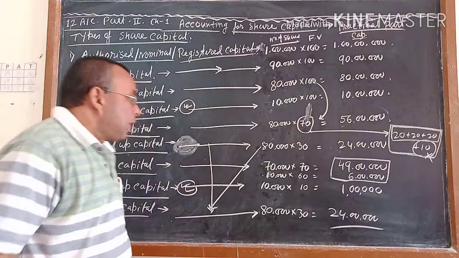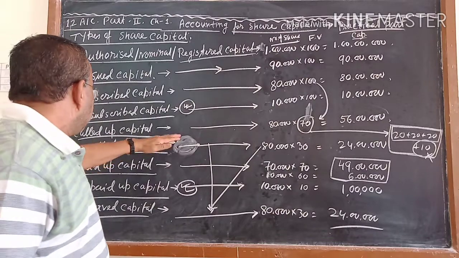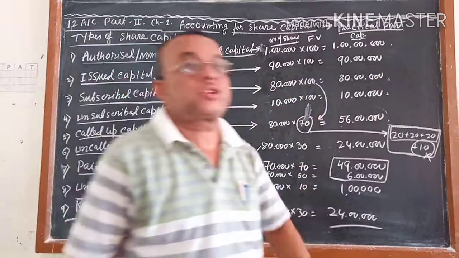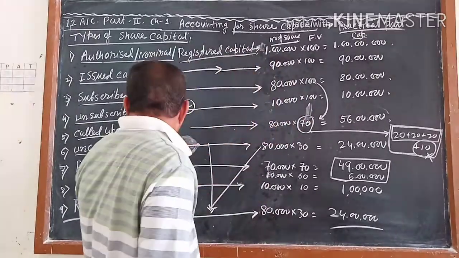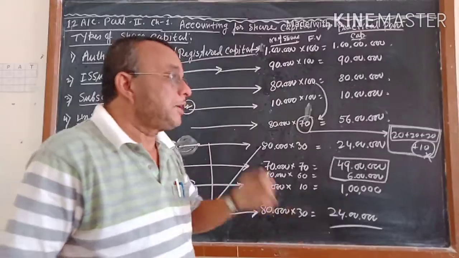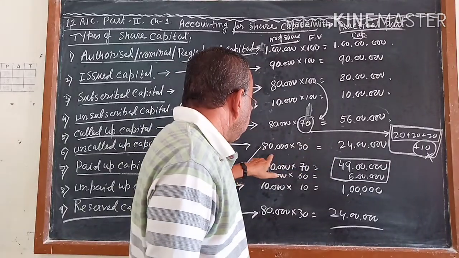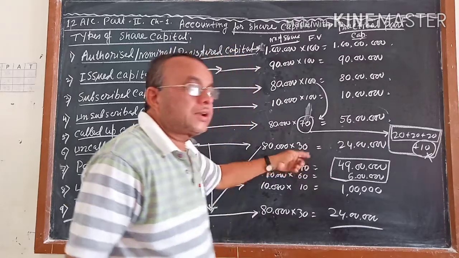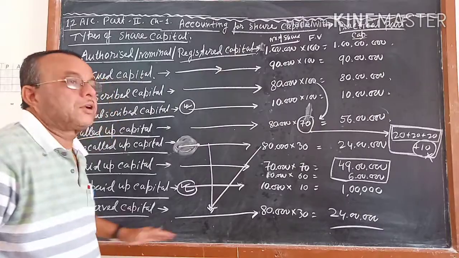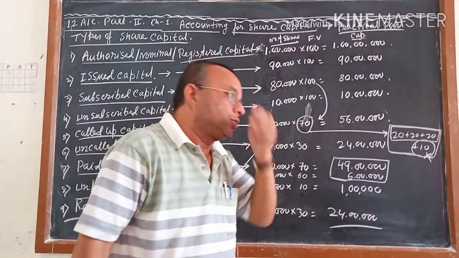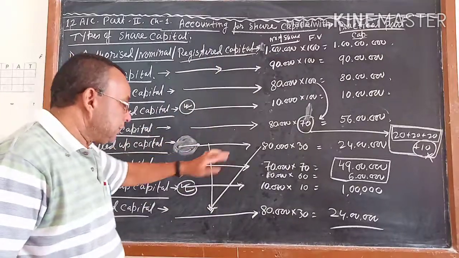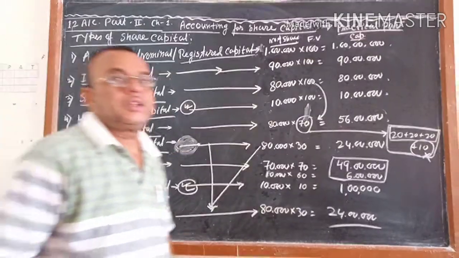Sometimes it may happen that the capital the company called becomes enough to start the business, and what is not called is not required at present. This much money, that is 80,000 into 30, the company can convert into reserve capital. The company can keep it in a separate way; it's called reserve capital. So the uncalled up capital can be converted into the reserve capital.